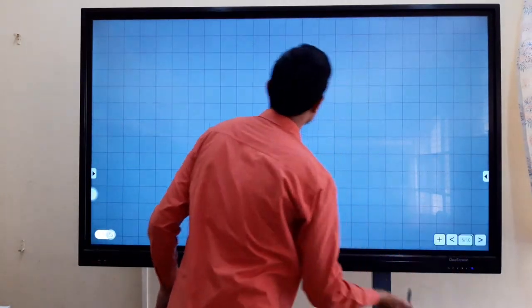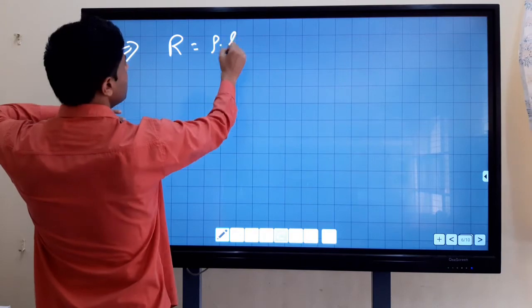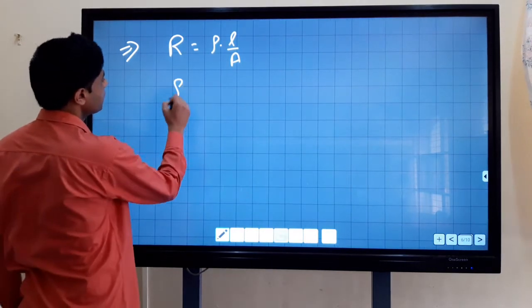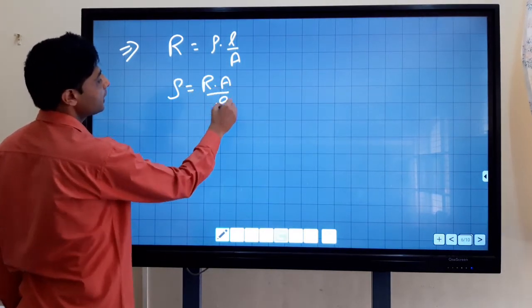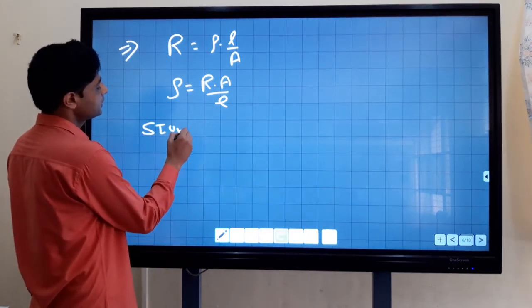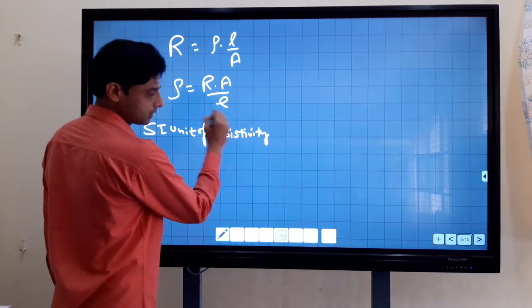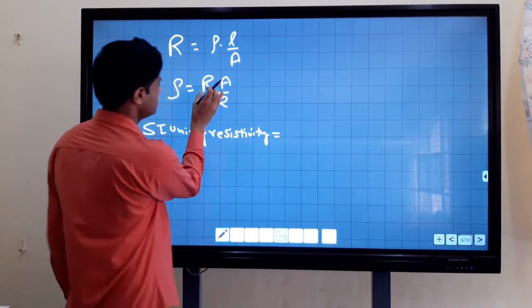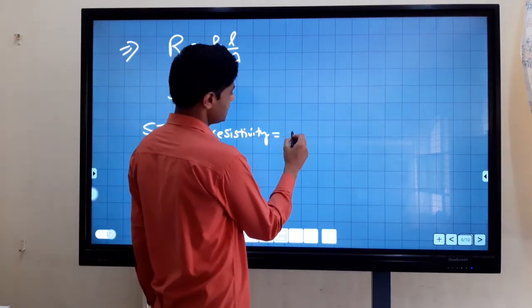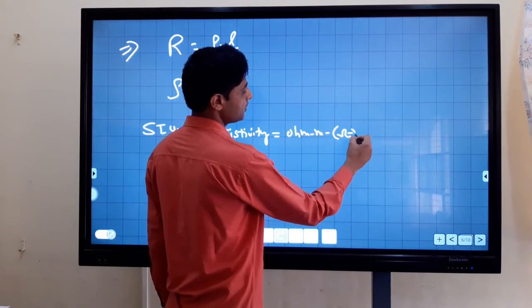As you know, R equal to rho L upon A, so rho equal to R A upon L. By this formula, the SI unit of resistivity is ohm meter square upon meter, which is ohm meter, and the symbol is ohm meter.